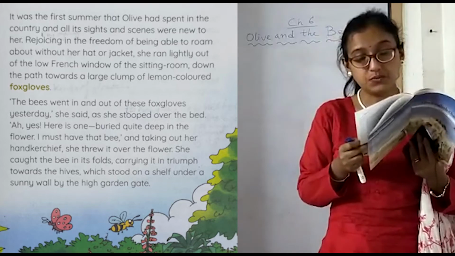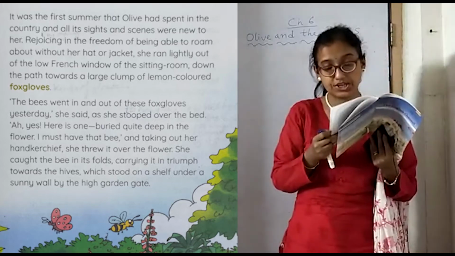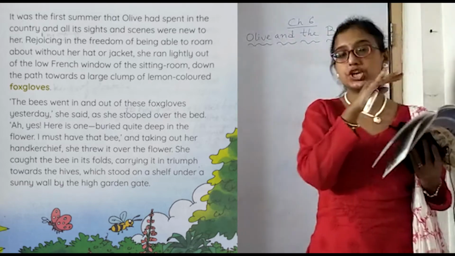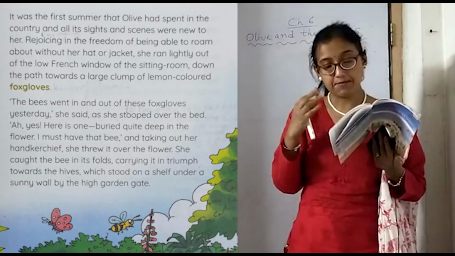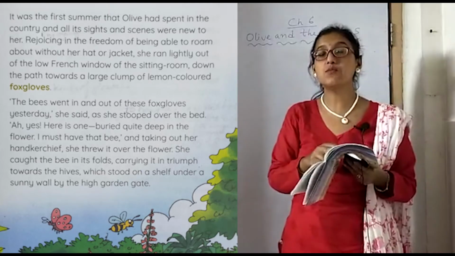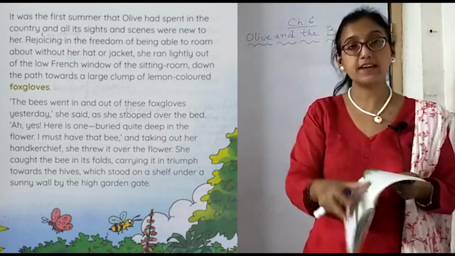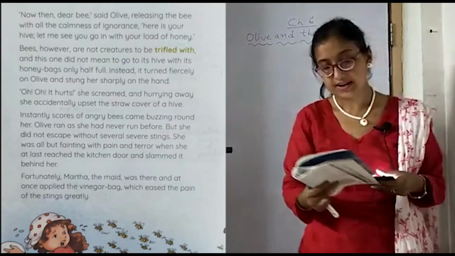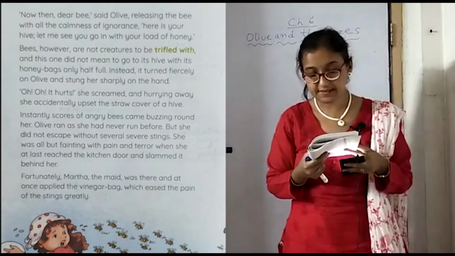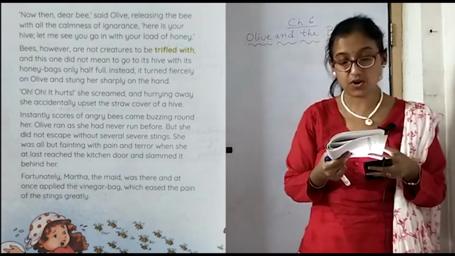She ran towards the hives, which stood on a shelf under a sunny wall by the high garden gate. Now she wanted to leave the bee there and see what it does. Now then, dear bee, Olive said, releasing the bee with all the calmness of ignorance.